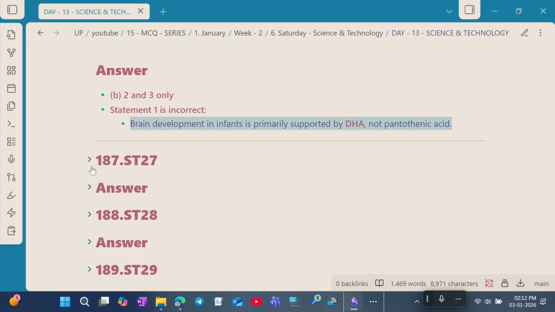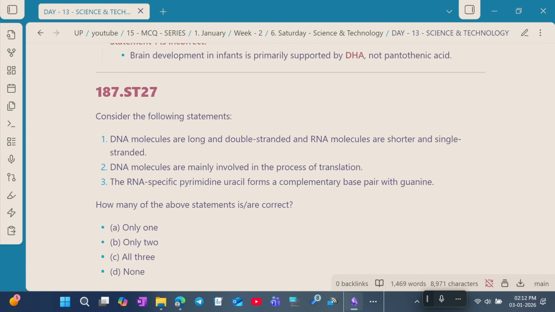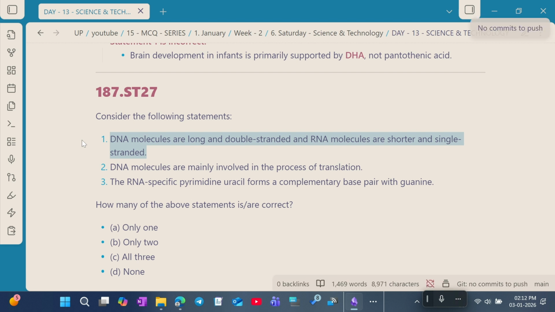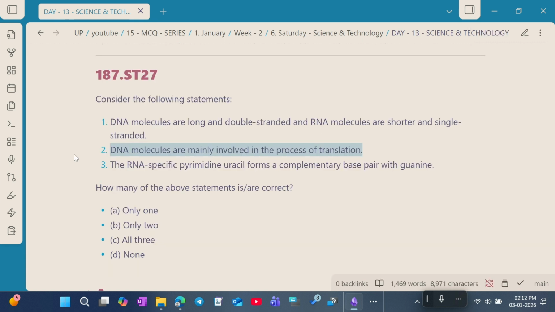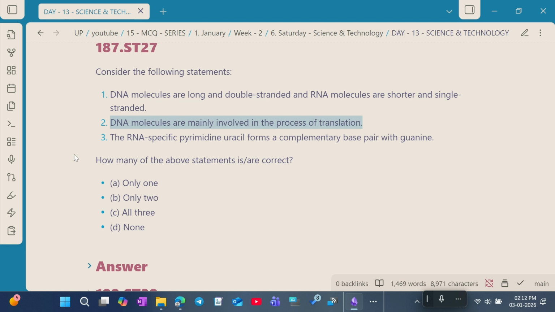Question number 27. Consider the following statements. Statement 1. DNA molecules are long and double stranded, and RNA molecules are short and single stranded. Statement 2. DNA molecules are mainly involved in the process of translation. Statement 3. The RNA specific pyrimidine uracil forms a complementary base pair with guanine.